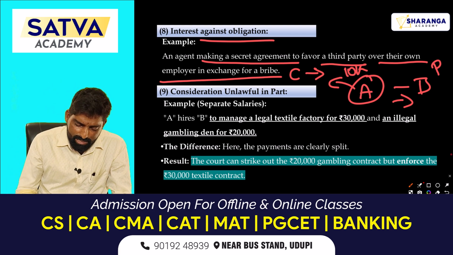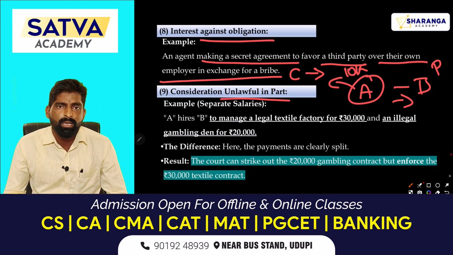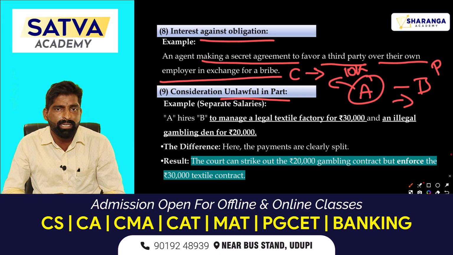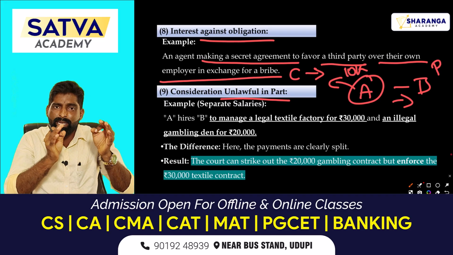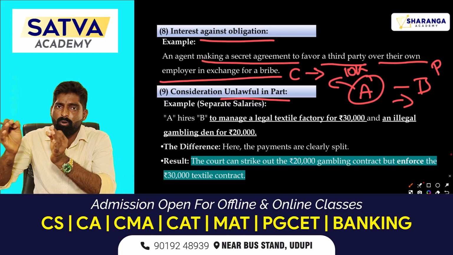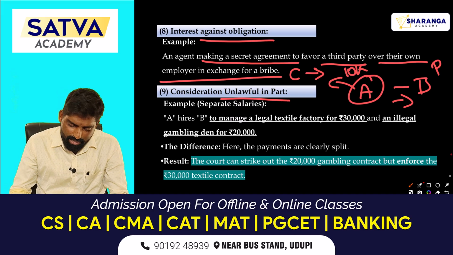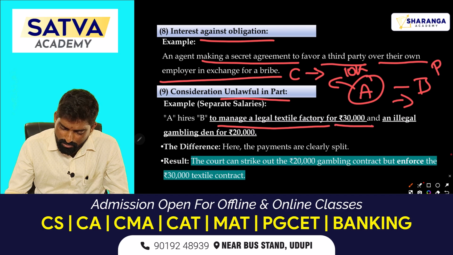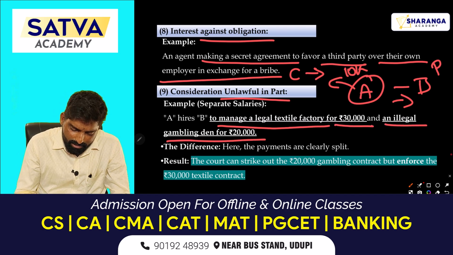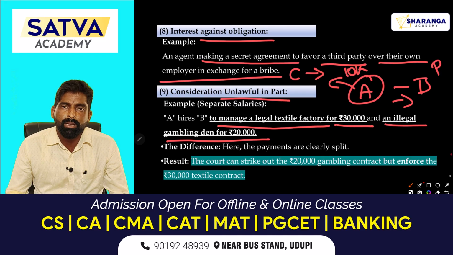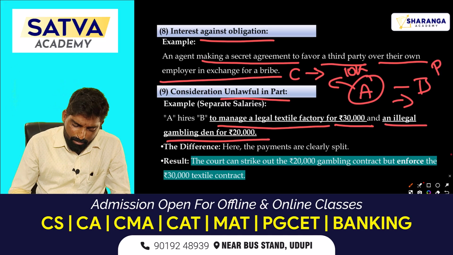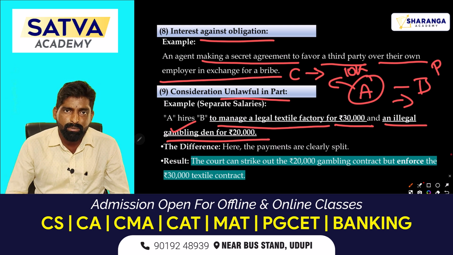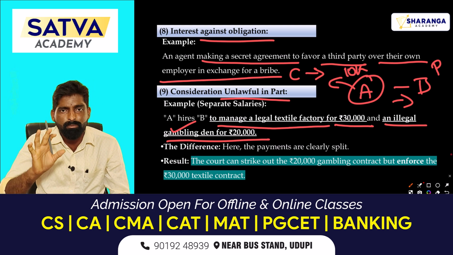Next one, consideration unlawful in part. Even if your consideration is unlawful in part, then still the contract is invalid. You can execute only the lawful part and you can avoid the unlawful part. See the example here, A hires B to manage his legal textile factory for 30,000 and an illegal gambling for 20,000 rupees. Now assume gambling is an illegal activity. For that you can't make any valid consideration or else valid contract, that will be a void contract.